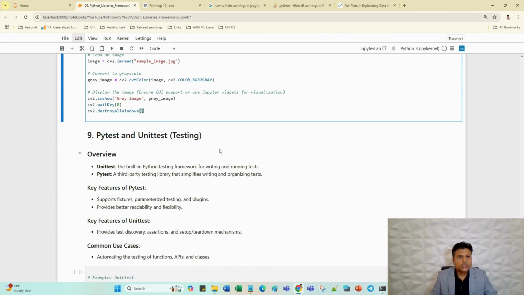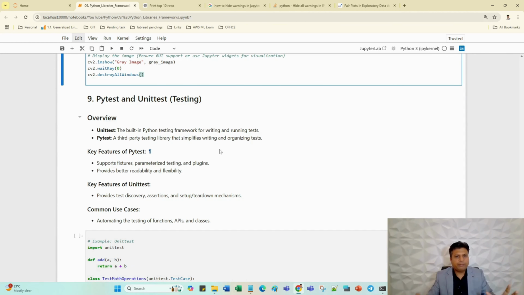PyTest and unittest. PyTest and unittest are libraries which are used to test applications. Unittest is the Python testing framework for writing and running tests. PyTest is a third-party testing library that simplifies writing and organizing tests. Key features: it supports fixtures, parameterized testing, and plugins.